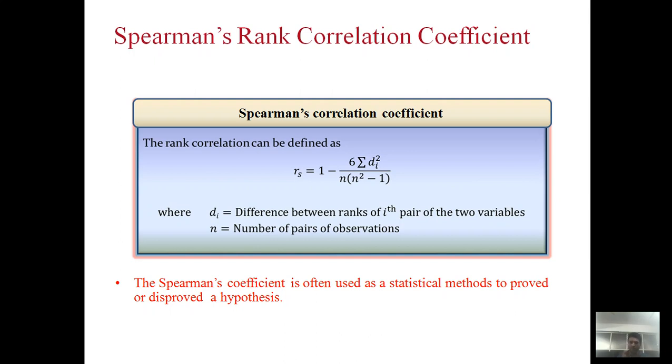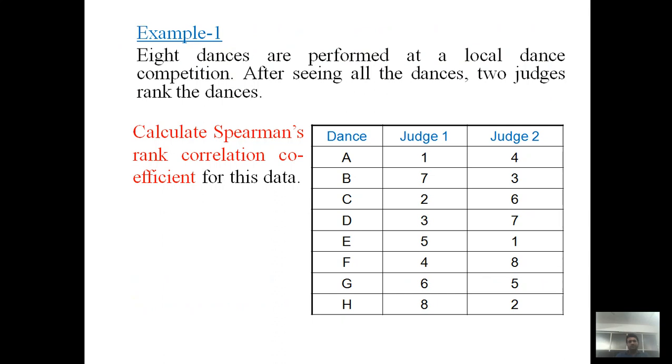So, to check whether our hypothesis is proved or disproved, this Spearman rank correlation coefficient is frequently used. Let's see the example, how we can find out the correlation coefficient with the help of Spearman's correlation coefficient.